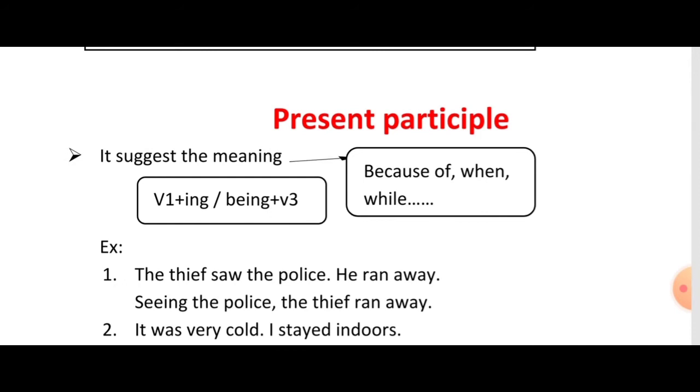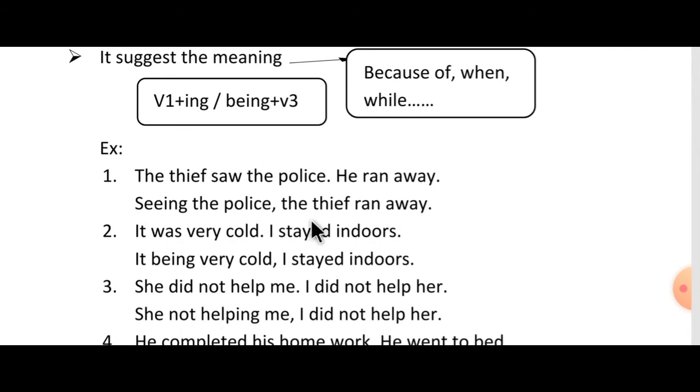First one, present participle. It suggests the meaning because of, when, while. So present participle means because of, when or while. Here we can begin the sentence with V1 plus ing or being plus V3. For example, the thief saw the police, he ran away. Here we have to write this in present participle. If was, were, is, am, are there in the given sentence, we can begin with being plus V3. Otherwise, V1 plus ing only.